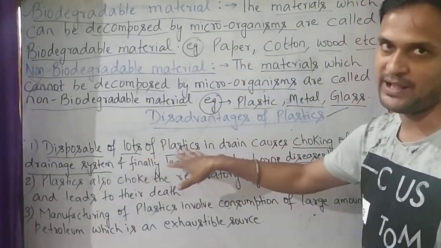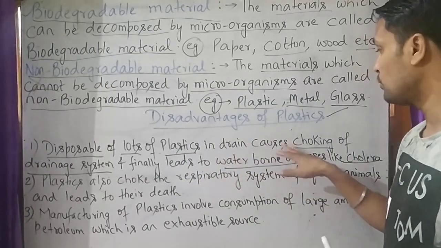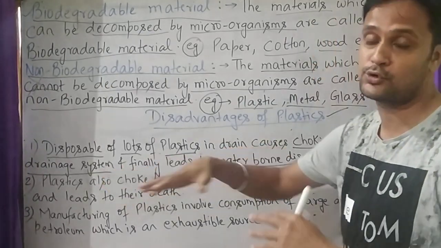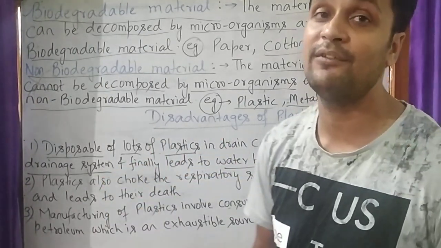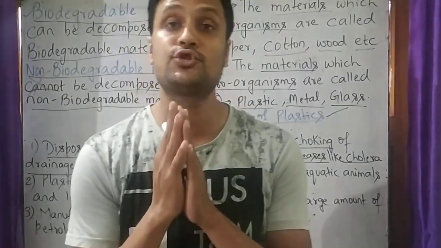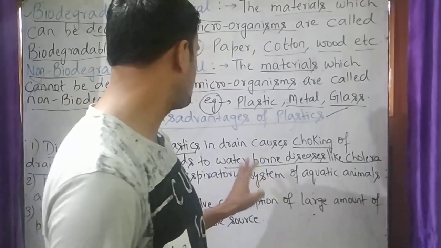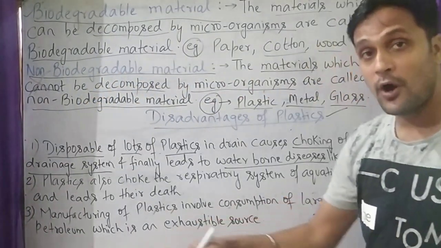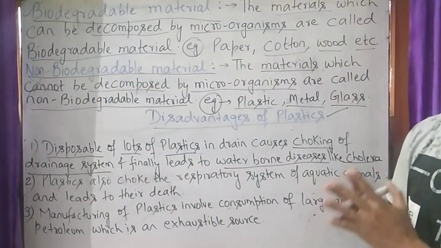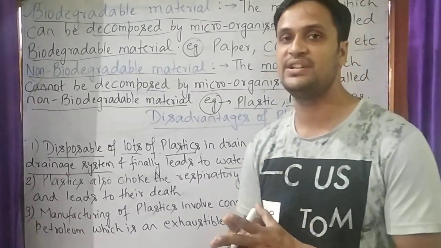Disposal of lots of plastics in our drain causes choking of the drainage system. So students, when plastic accumulates in our drainage system, it causes choking of the drainage system which leads to storage of water in that drainage system and causes waterborne diseases like cholera.